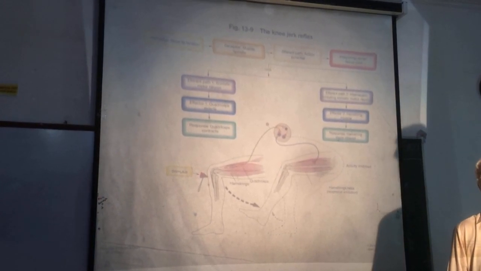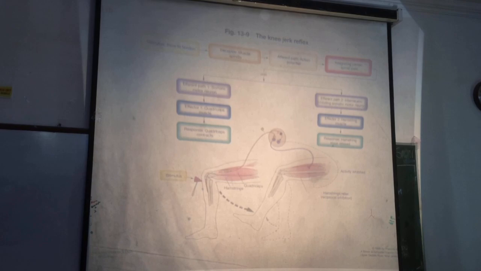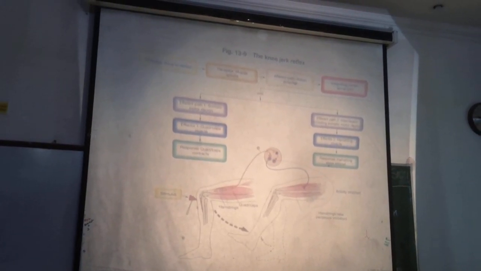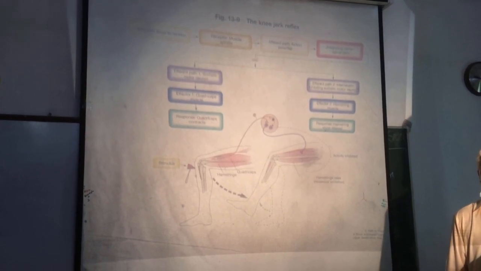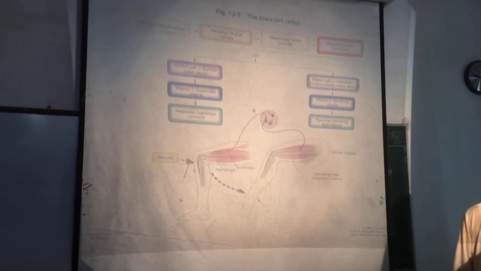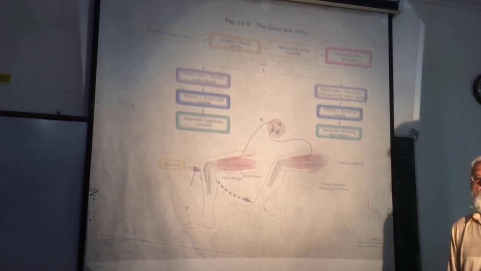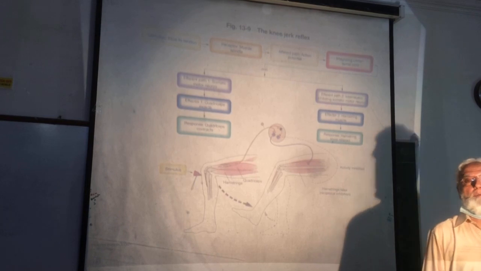In these conditions, there is increased gamma efferent discharge, so the stretch reflex becomes facilitated. Due to this facilitation of the stretch reflex from increased gamma efferent discharge, it results in clonus.